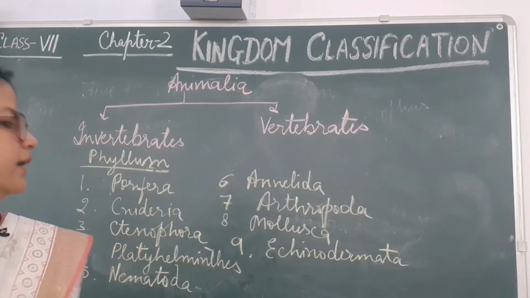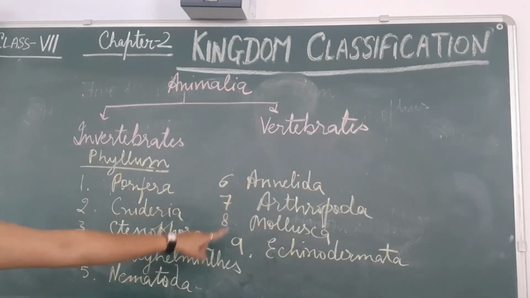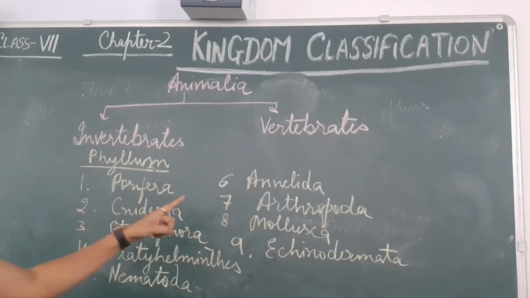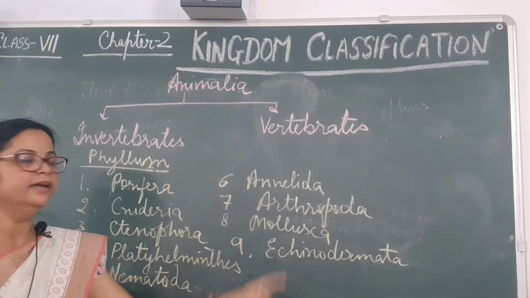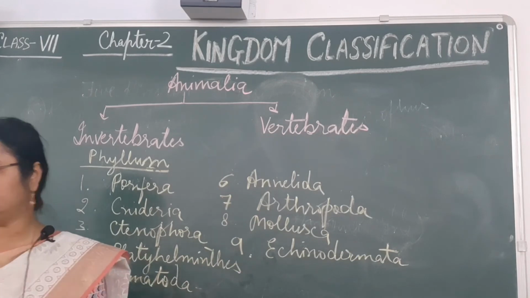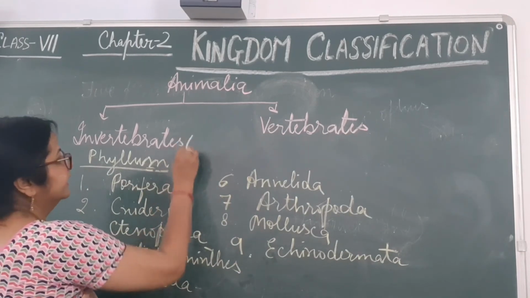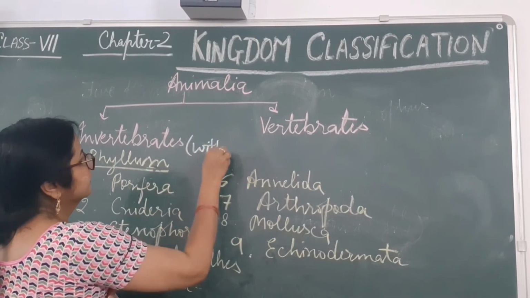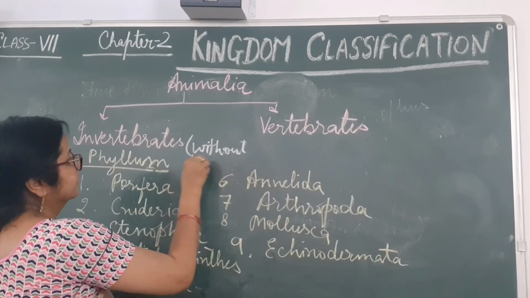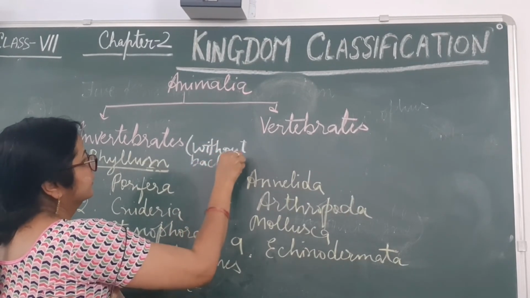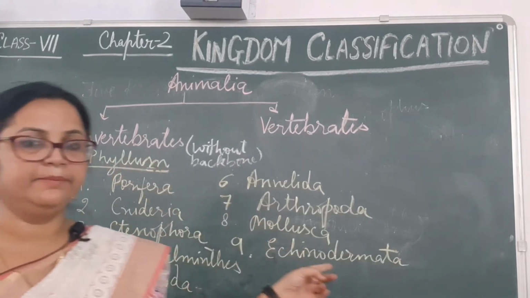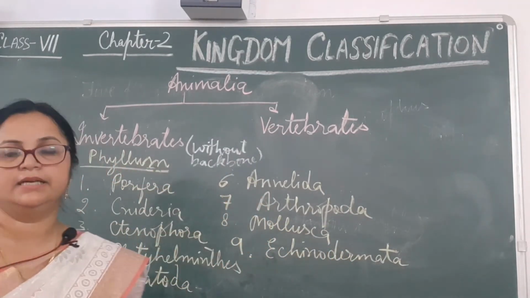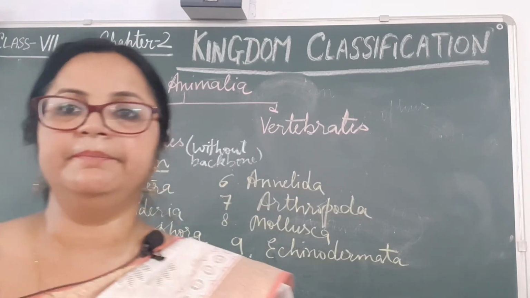So the organisms of these groups or phylums, the lower category, are without backbone. That's why they are called the invertebrates. These phylums come under the invertebrates.